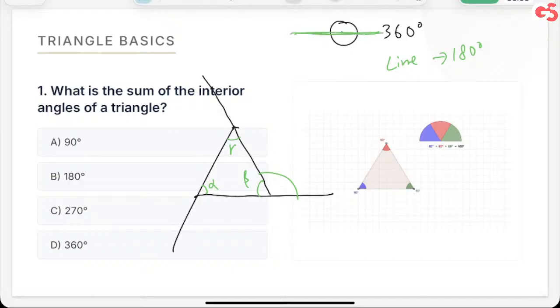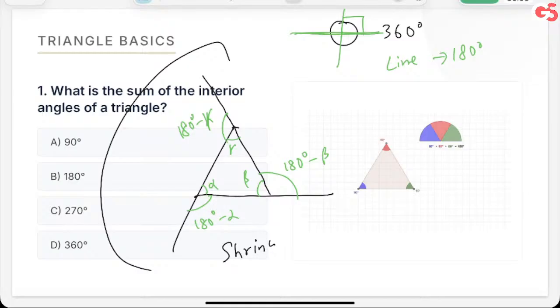That's common sense, right? And if I draw a perpendicular, which is exactly vertical, that'll be 90 degrees. So all of us understand that. So if this angle is beta, the outer one will be 180 degrees minus beta. This will be 180 degrees minus gamma, and this will be 180 degrees minus alpha. Am I right?